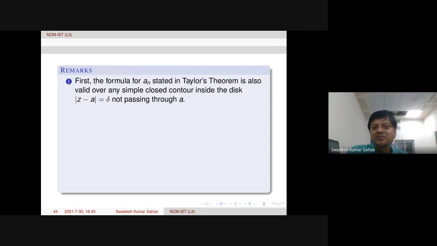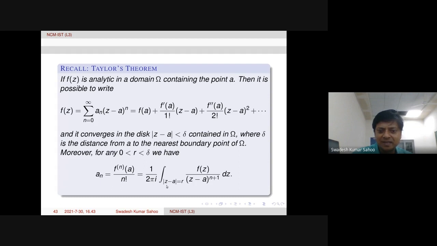Now some remarks before going to the proof of Taylor's theorem. The coefficient an is stated here, with mod z minus a equal to r, where r is less than delta. Delta is already there. So here we are taking a circle. But if we replace this circle with any simple closed contour.